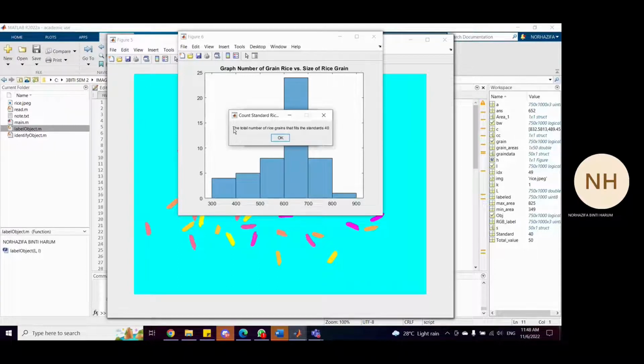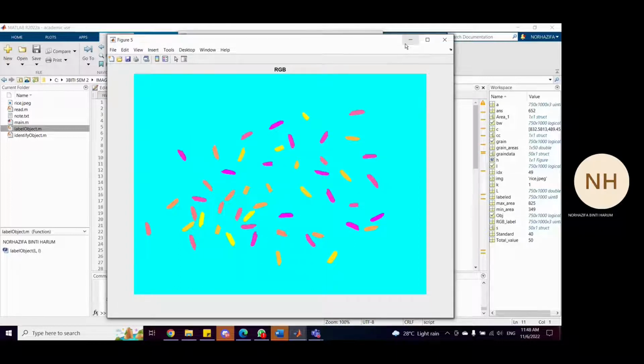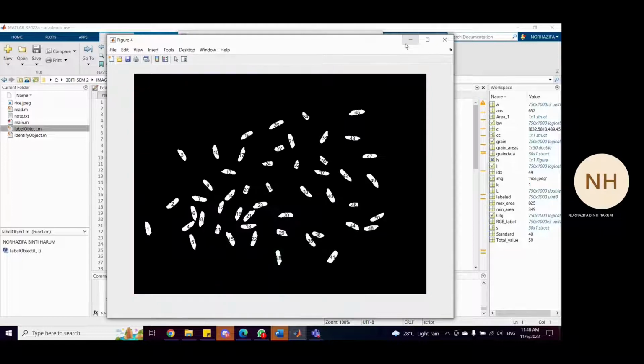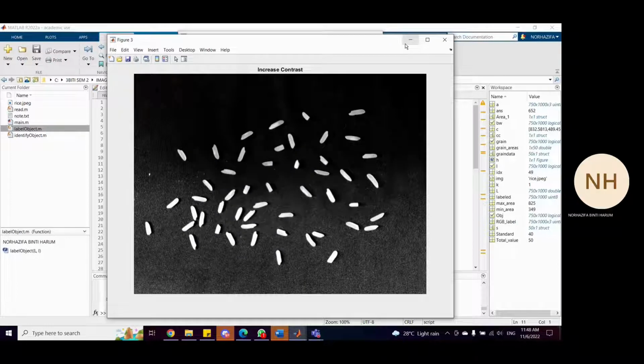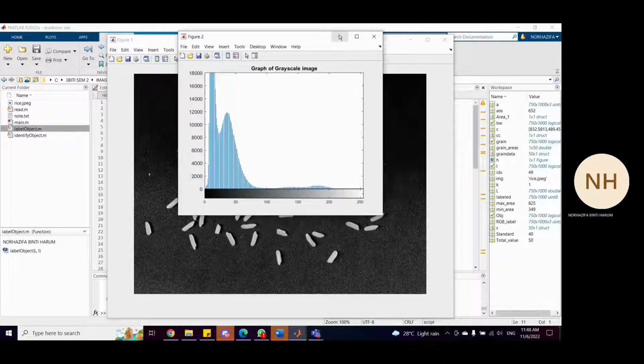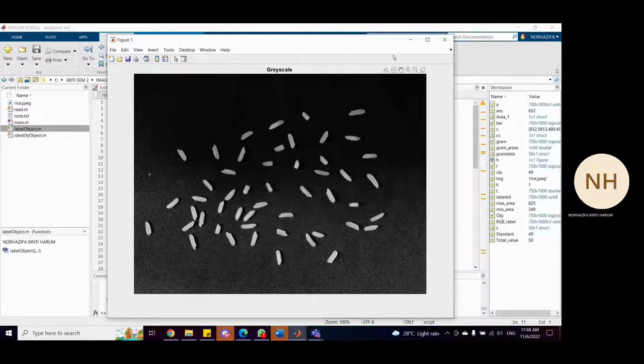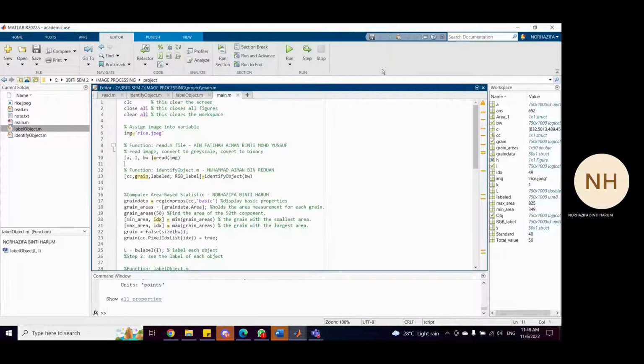So we can see that the total number of rice grains that fit the standard size is 40, and the second one is the total number of rice grains, and then the graph of the number of rice grains. This is the RGB image, and this is how it counts the rice grains. And then this image is for increased contrast, and the graph of the grayscale image.